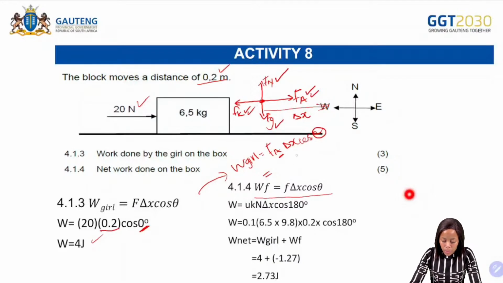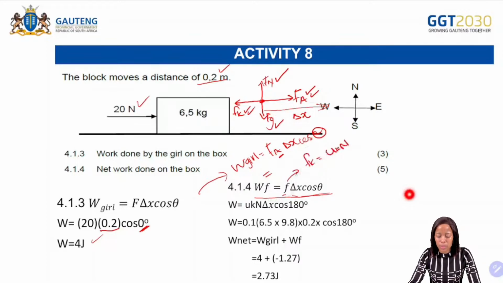And so the work done by friction is F for friction, change in x, and cos theta, right? Then what is the formula of friction? The formula of friction is Fk equals mu k multiplied by the normal force, right? So from there we have mu k. And then what is the formula of the normal force?